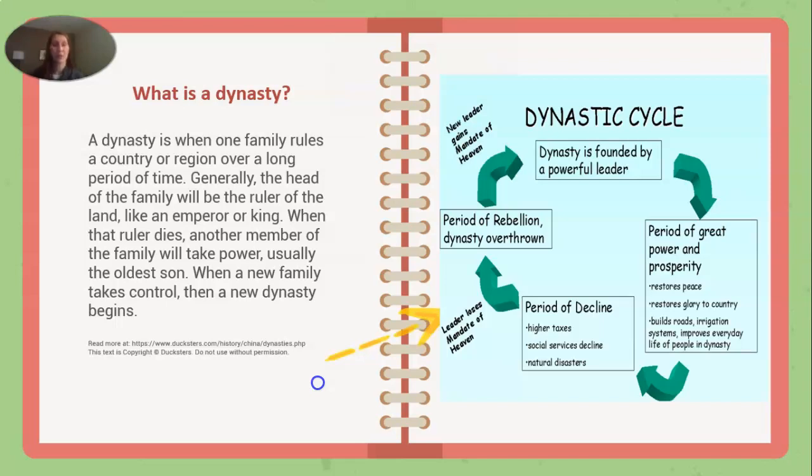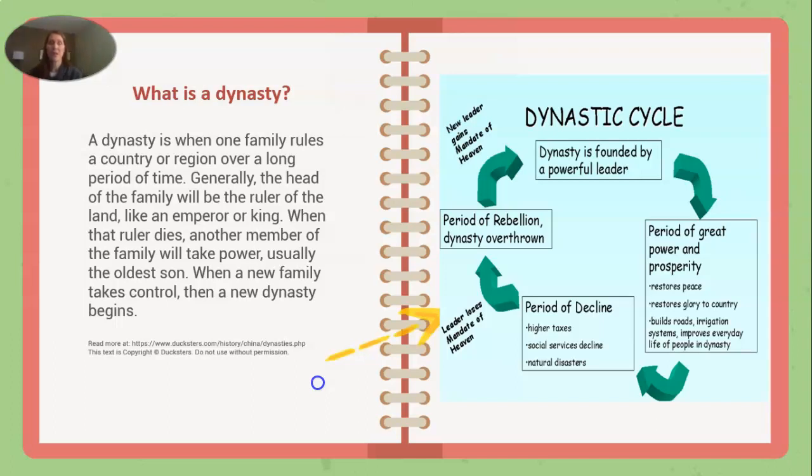And if you take a look over here on the right, the dynastic cycle, it starts with the dynasty founded by a powerful leader, and then there's this period of great prosperity, great power, restores peace, restores glory to the country, does a lot of public works. And then that grace period kind of declines. There's a period of decline, higher taxes come in, maybe some power control comes in, some natural disasters maybe happen out of their control. The leader loses the mandate of heaven.